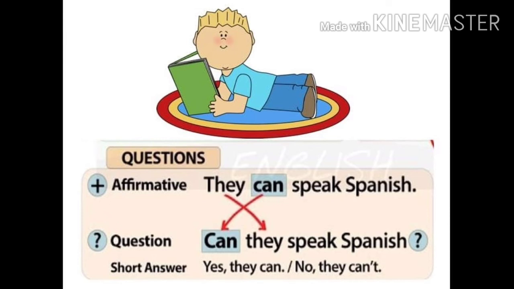If we say they can speak Spanish, it is an affirmative sentence, a positive sentence. If you say can they speak Spanish, it is a question, an interrogative sentence. So children, for such questions you can answer yes, they can speak, or you can answer no, they cannot speak. That's why we call these questions yes or no questions. Children, you can add a WH word also in front of this to frame questions. Where can we meet tomorrow? How can we prepare a class?